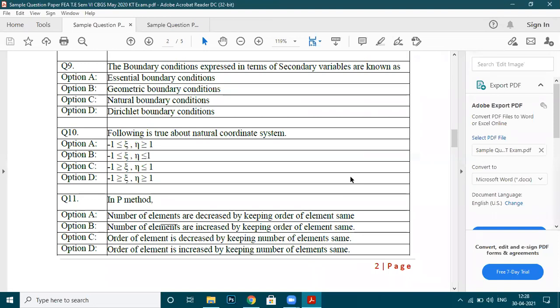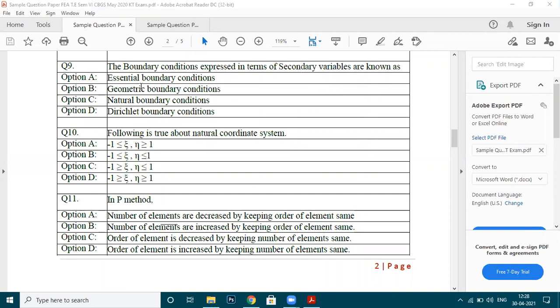See, one of you has just quoted some answer. You can directly speak instead of putting it in the chat box. You can unmute yourself and speak. Question number 9: boundary conditions which are expressed in terms of secondary variable.